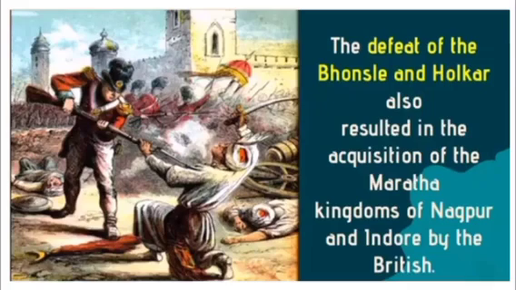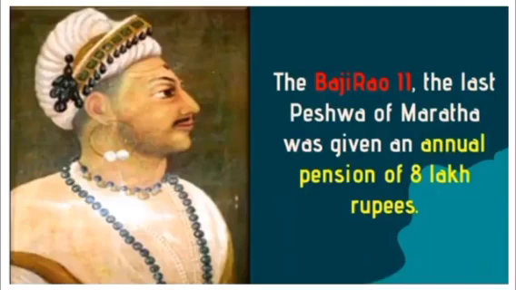Then, the defeat of Bhonsle and Holkar also resulted in the acquisition of the Maratha kingdoms of Nagpur and Indore by the British. So, the British annexed Nagpur and Indore. Then, Baji Rao II, the last Peshwa of the Marathas, was given an annual pension of 8 lakh rupees.